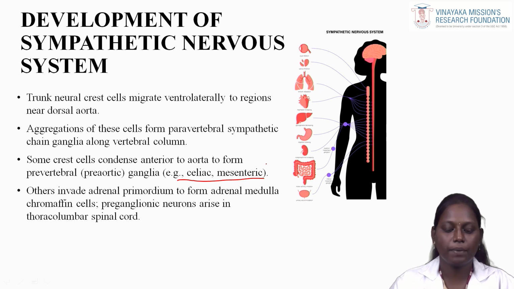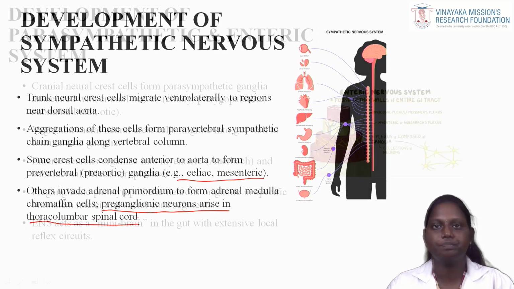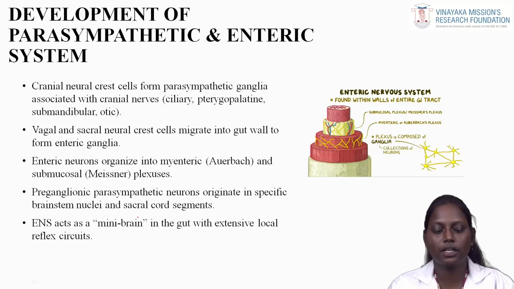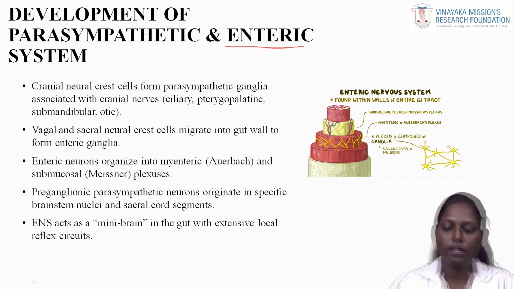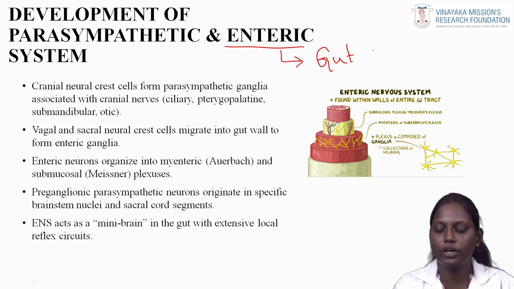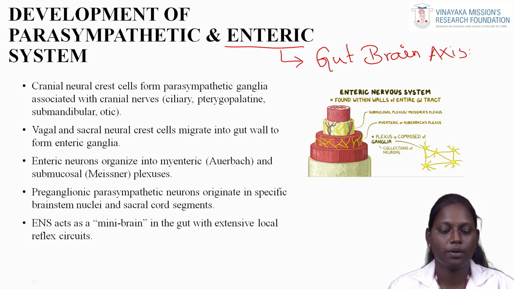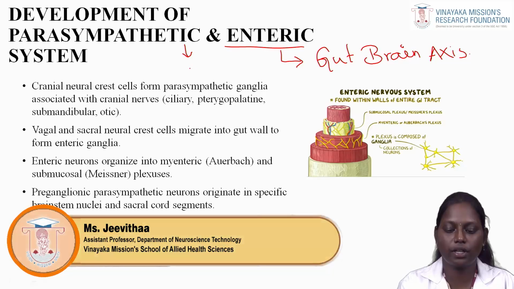Chromaffin cells. Preganglionic neurons arise in the thoracolumbar spinal cord. Development of the parasympathetic and enteric system. The enteric system is responsible for gut and brain communication, that is the gut-brain axis. The parasympathetic nervous system is responsible for rest and digestion.